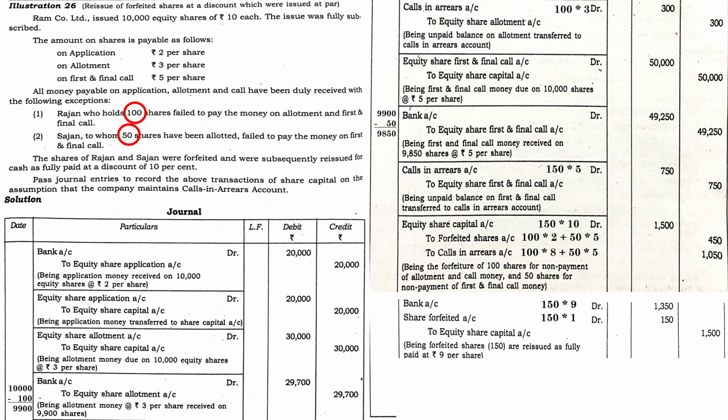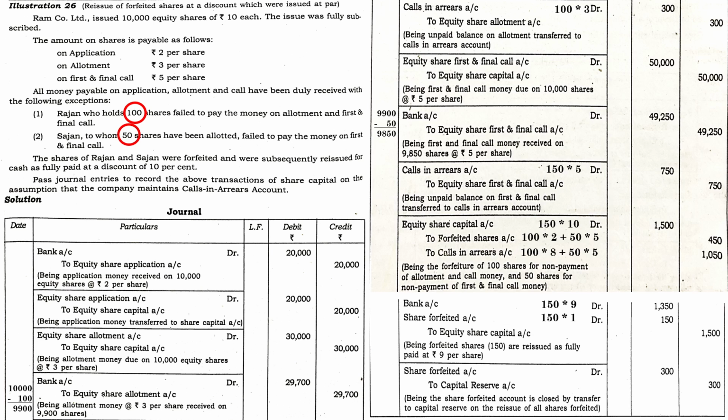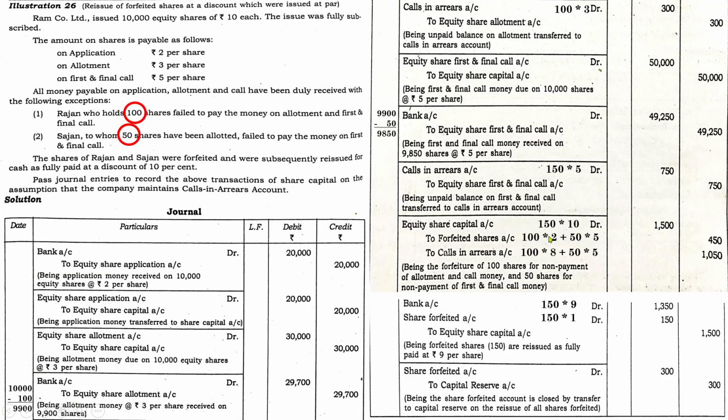And once the reissue is done, the company has to pass the entry for transferring the balance of share forfeiture account to the respective capital reserve account. So the entry will be share forfeiture account to capital reserve, amount is 300. I hope you know how to find the amount of share forfeiture account's balance. If you go through the amount, here it is 450, here it is 150, so the difference would be 300.